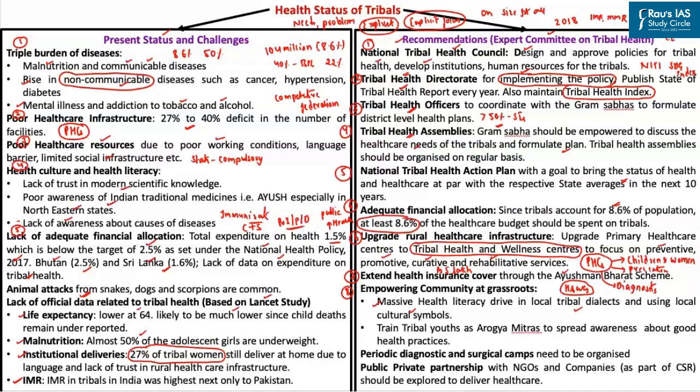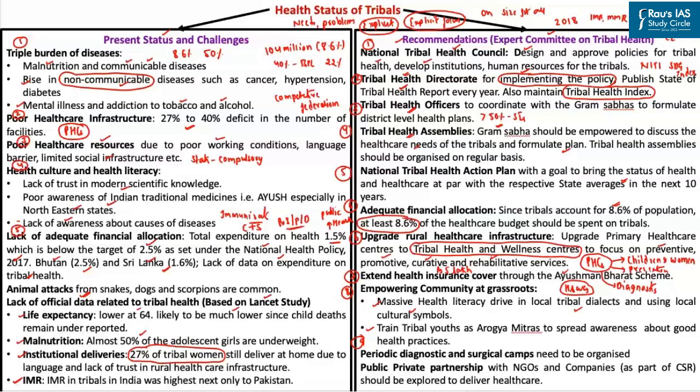Similarly, we can train certain tribal youths as Arogya Mitras in order to spread awareness about good health practices. Nextly, periodic diagnostic and surgical camps must be organized in the tribal blocks. So the specialist doctors deployed at the district level hospitals and the medical colleges should visit these tribal blocks on a regular basis and conduct the diagnostic and surgical camps.